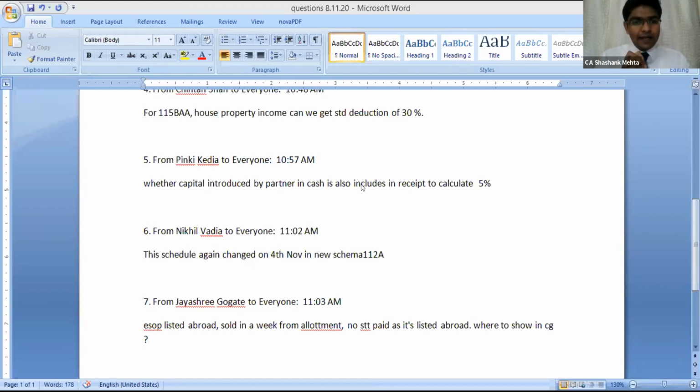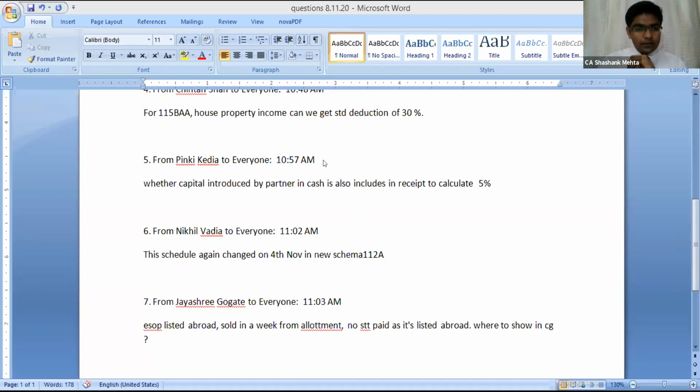Yeah, KDS sir, your question is whether capital introduced by a partner in cash is also included in receipts to calculate 5%. According to me, now the law as well as the ITR are very much broad and wide. They have specifically mentioned the word capital account. So any kind of capital receipt or capital payment, according to me, will be covered over here. So even cash consideration has to be covered.